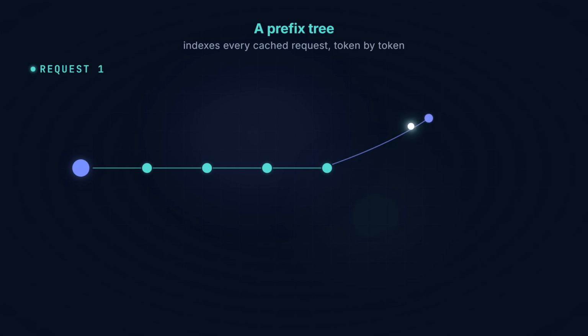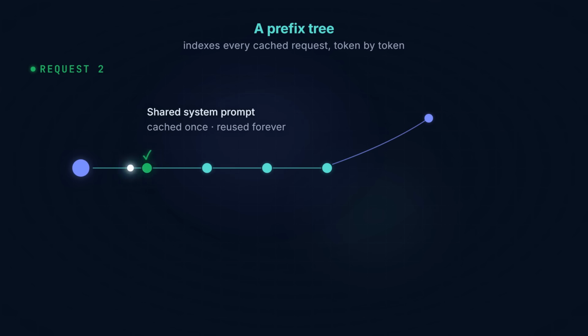The first request arrives and the tree is empty. So the system carves a path through it, token by token, from root to leaf. That path is the cached prefix. And along the way, every node on that path holds onto the KV vectors for its segment. The path itself is the index. The vectors hanging off it are the payoff.